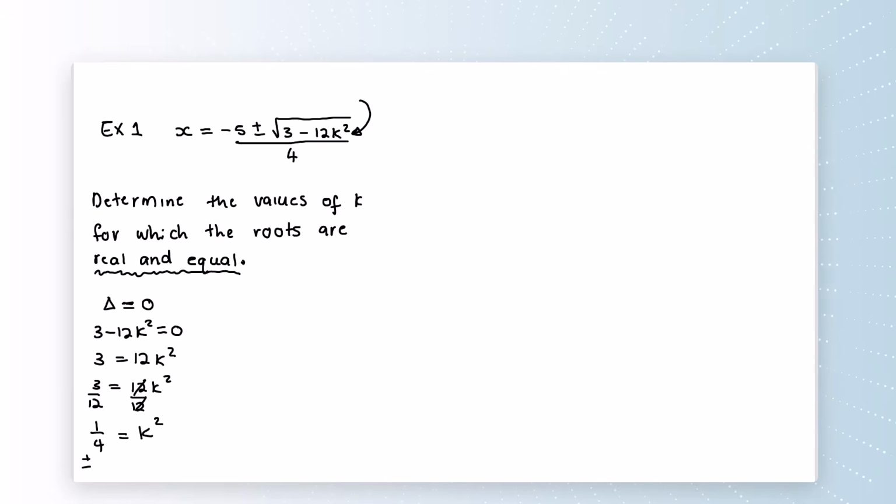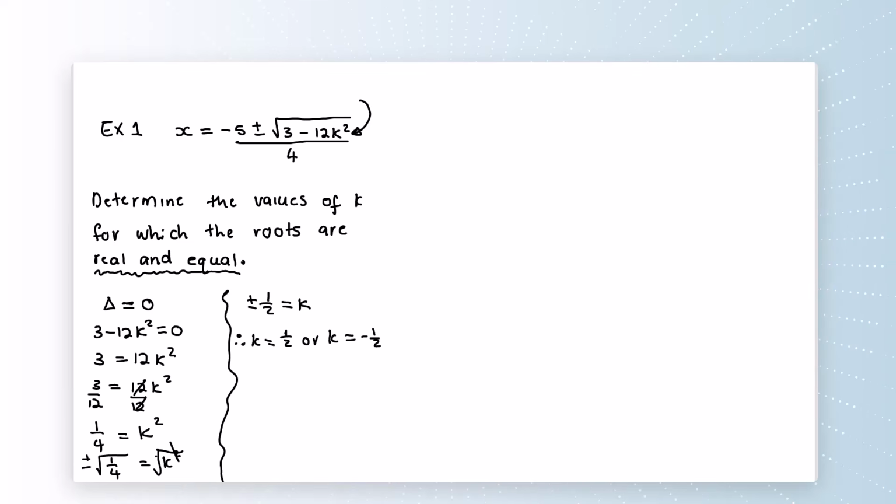We're going to have plus or minus square root of 1 over 4 equals k squared under square root as well. Square root will cancel the square. And then what do we have? We have plus or minus square root of 1 over 4, which is 1 over 2, equals k. You can leave it like this, or you can say k is positive 1 over 2, or k is minus 1 over 2. And you are done. Those are the values of k for which the roots will be real and equal.